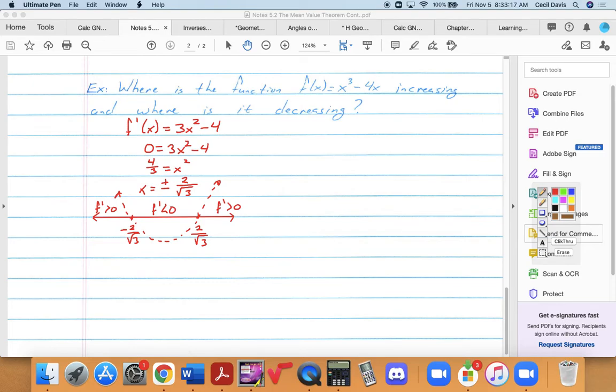Now, let's say that this wasn't a nice quadratic. Let's say it was some other more complicated function, something that, say, had a natural log and sine and all those other kind of things. Well, what you can do is to test it, you can just pick a point in each of these intervals, substitute it back into the derivative, not back into the original, because I'm interested in the sign of the derivative, and see, is the derivative positive in that interval?